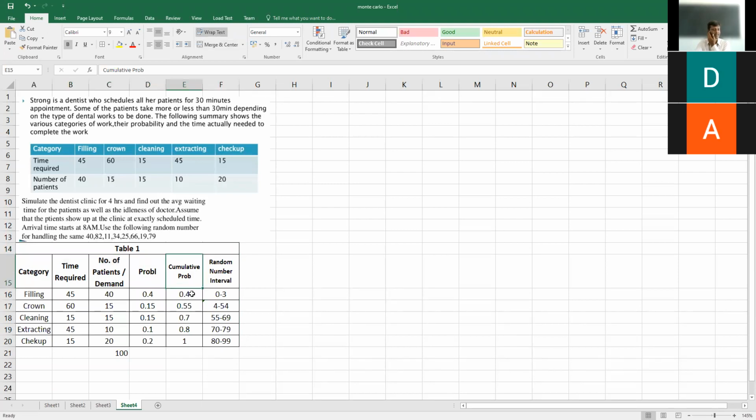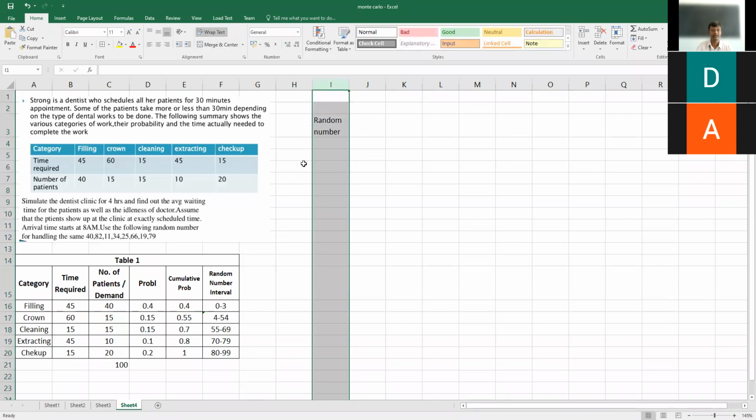Now keeping this table, we are going to find out what will be the simulated demand for the different categories of services. Now we need to consider what is a random number. Here is a random number. So we will take the random number and we start finding the simulation.